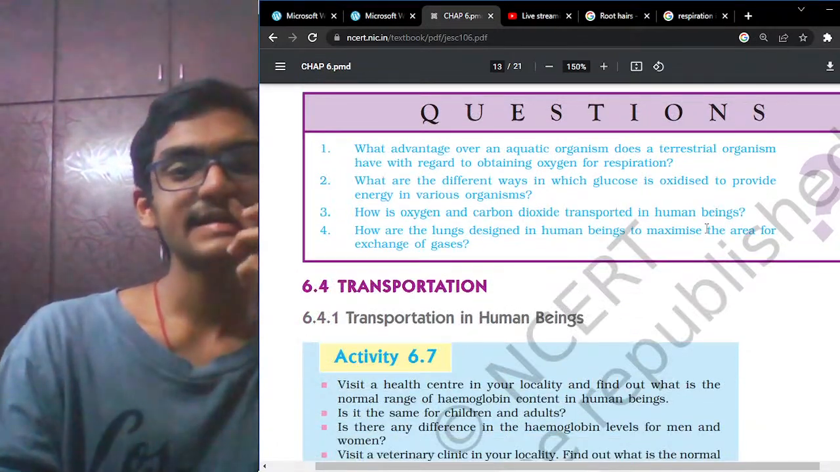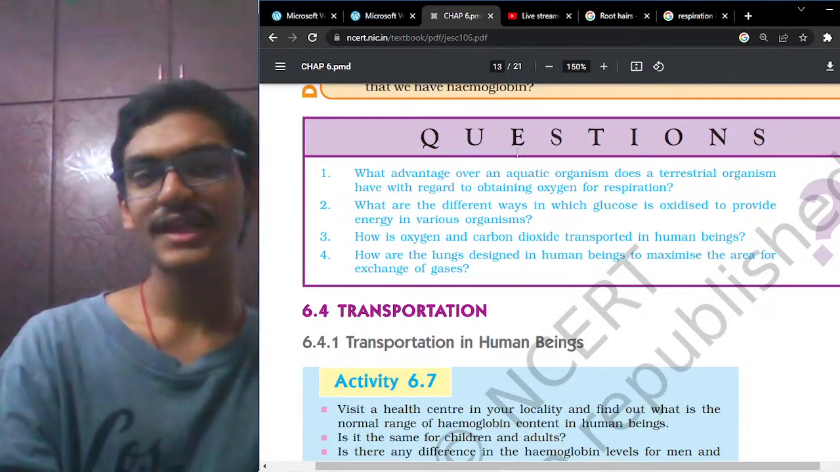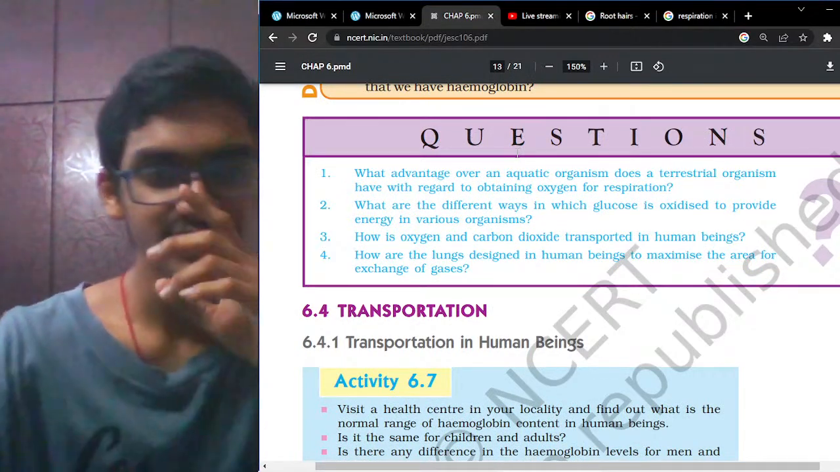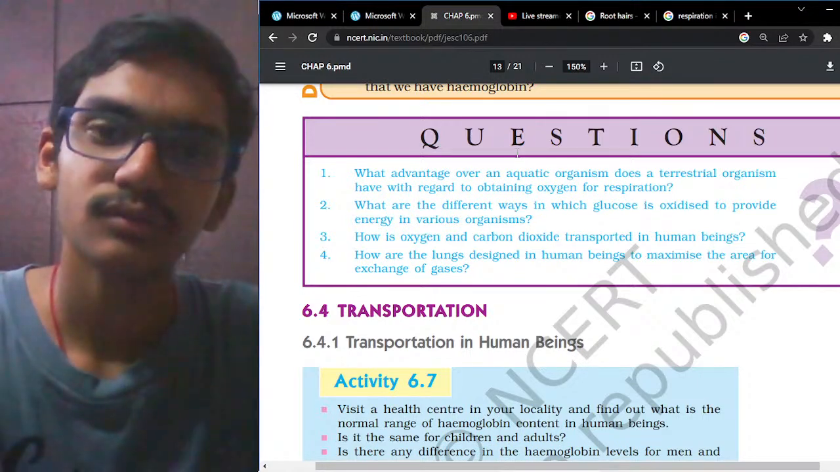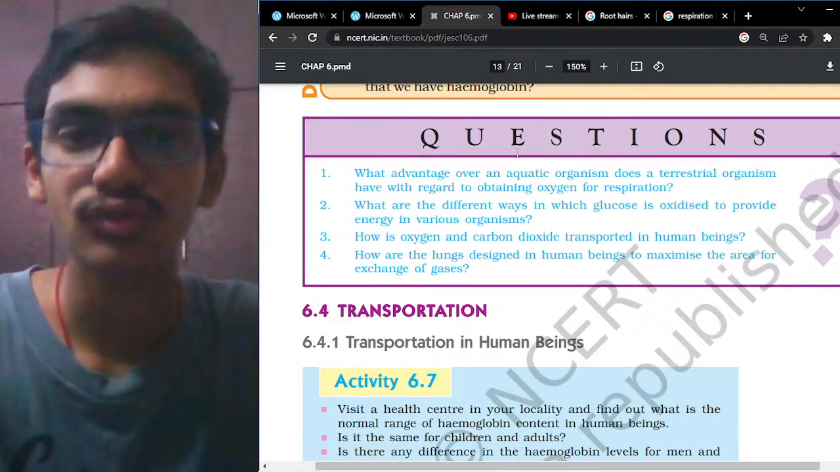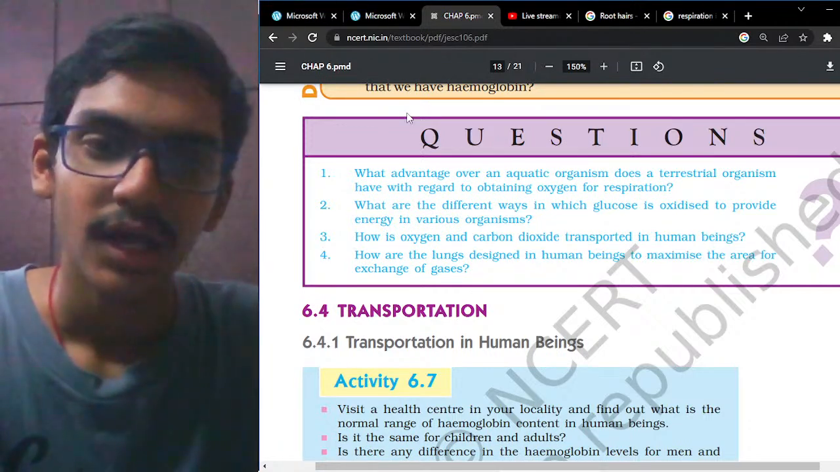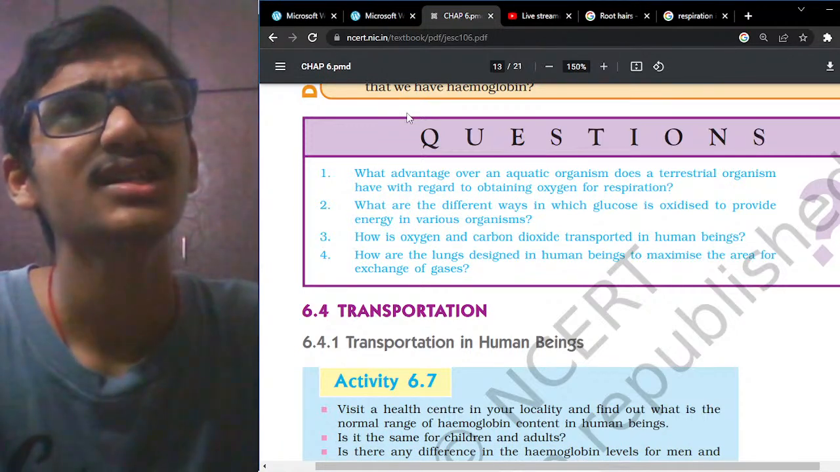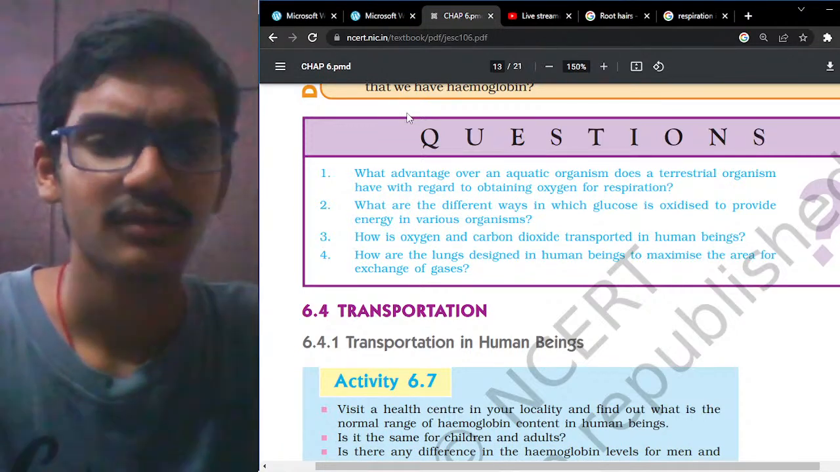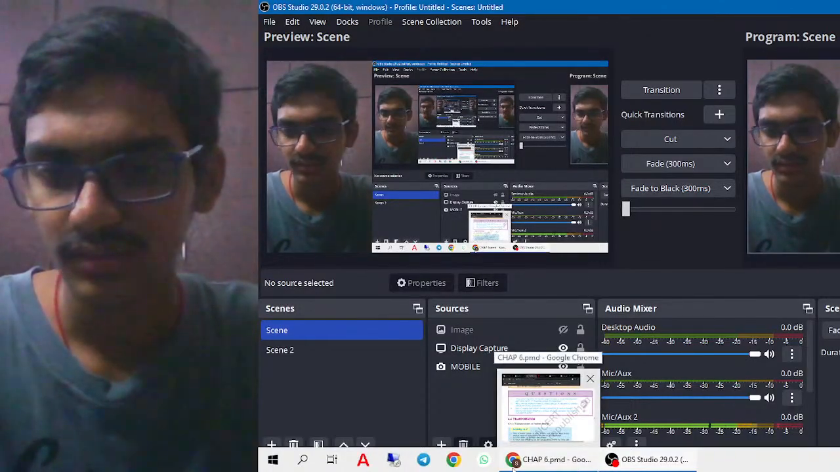So now let us solve these questions, and after this, tomorrow we are going to see transportation. After that, we are going to see excretion. We are going to close this chapter. Okay, and after that I'll start with social, try to see political parties and complete them. After that, let us complete these questions.